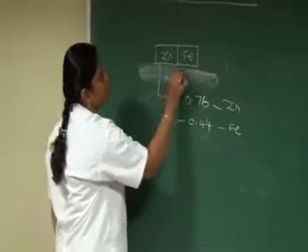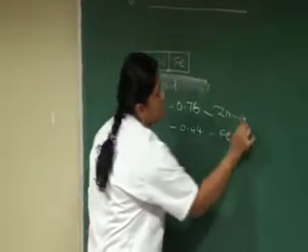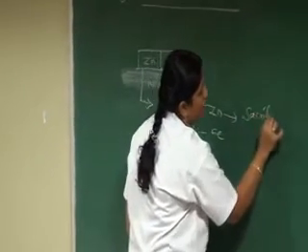Therefore, zinc protects the iron. Therefore, zinc is also known as the sacrificial anode.